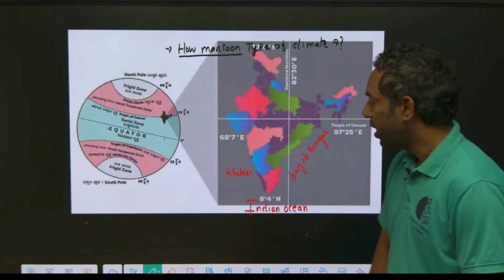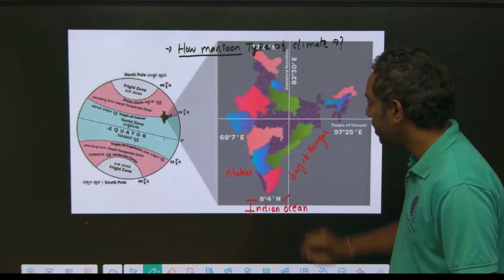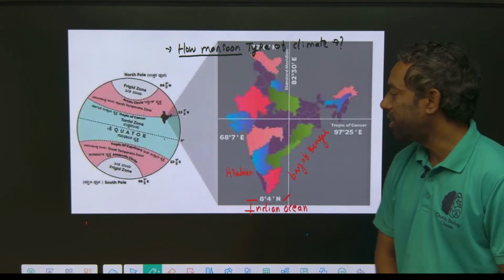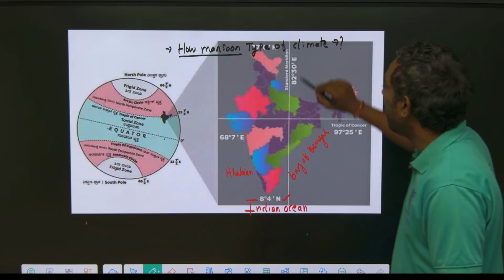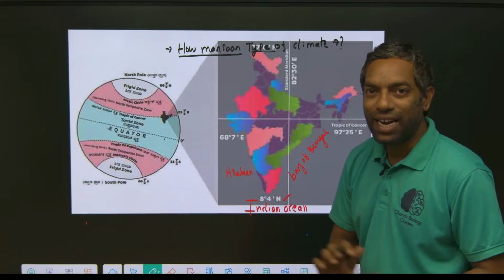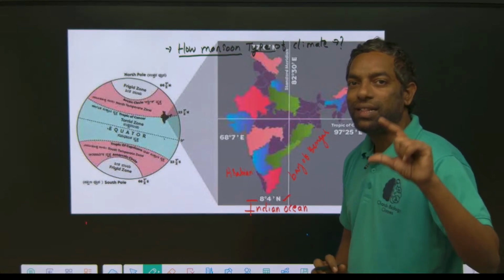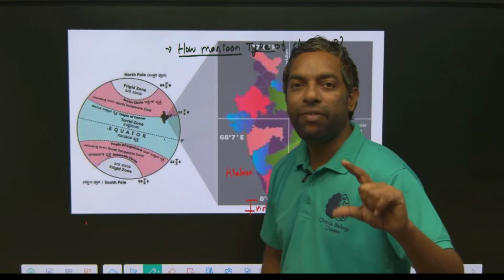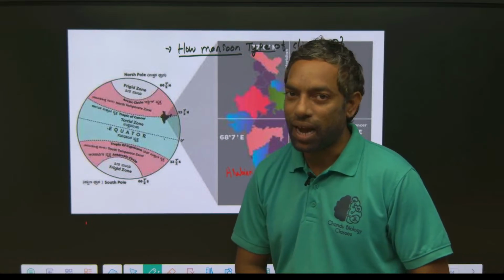Northern latitude starts at 8 degrees north and ends at 37 degrees. India lies between 8 and 37 degrees latitude.